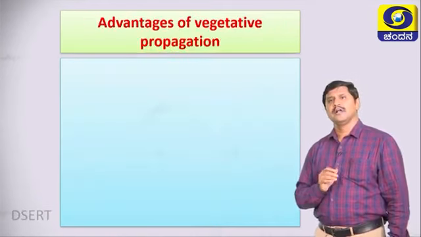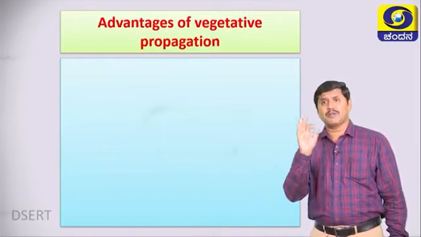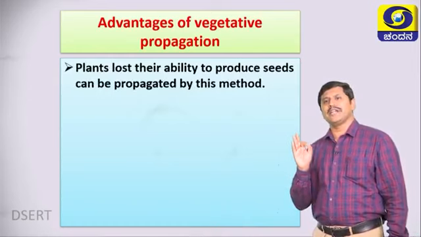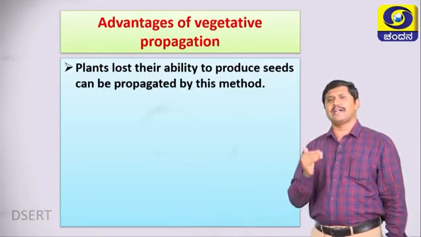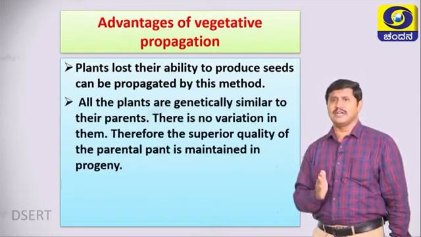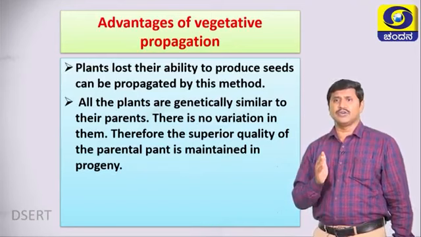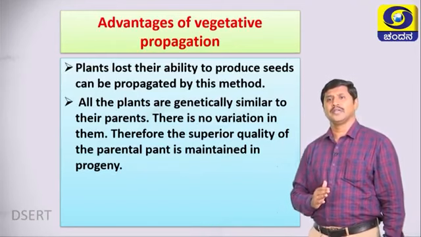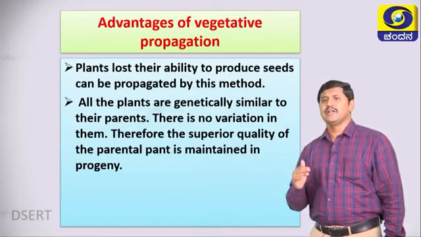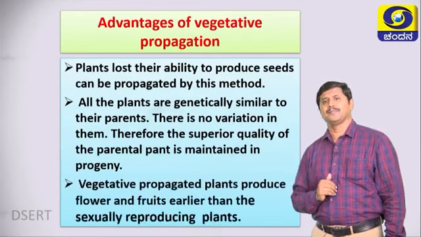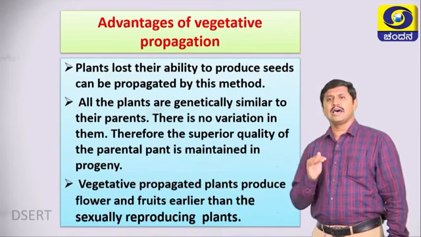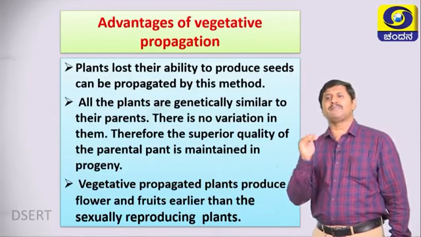Advantages of vegetative propagation. The first point is plants that have lost their ability to produce seeds can be propagated by this method. All the plants are genetically similar to their parents. There is no variation in them. Therefore, the superior quality of the parental plant is maintained in progeny. Vegetative propagated plants produce flowers and fruits earlier than the sexually reproducing plants.